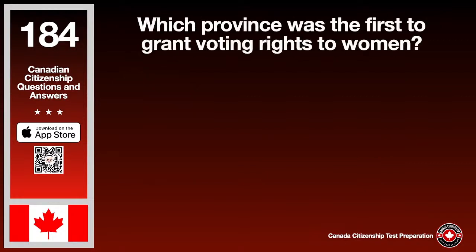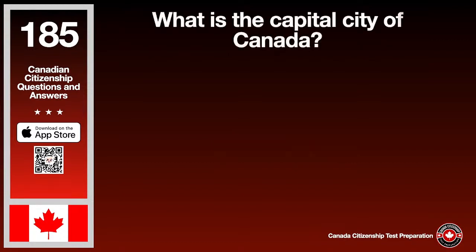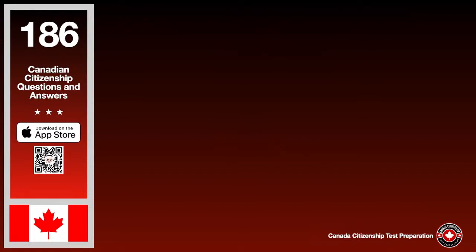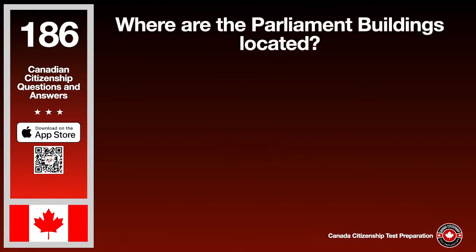Which province was the first to grant voting rights to women? The answer is Manitoba. What is the capital city of Canada? The answer is Ottawa. Where are the Parliament buildings located? The answer is Ottawa.